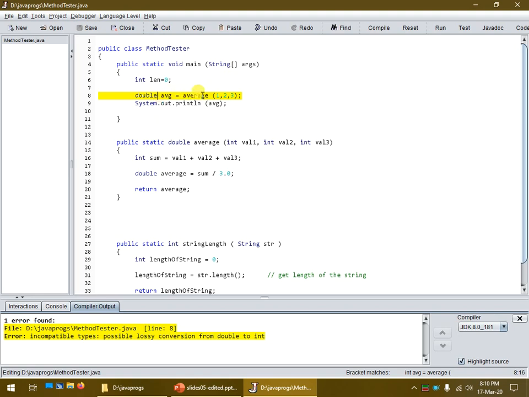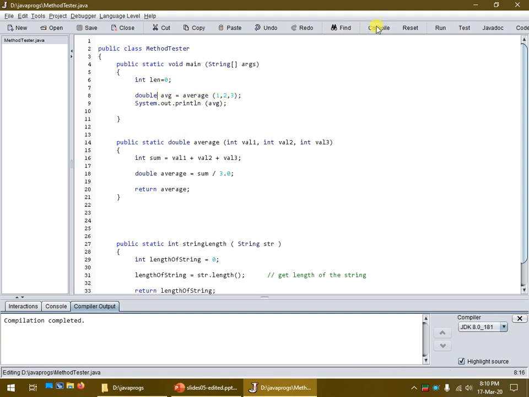Now we have a method called average, which gets 3 values as integers, adds them all up, and figures out the average. No loss of precision though, since we're storing into a double, and then we return the double up here, and then we display it. So let's compile and run that. Now we have the average of 2.0, which is correct.